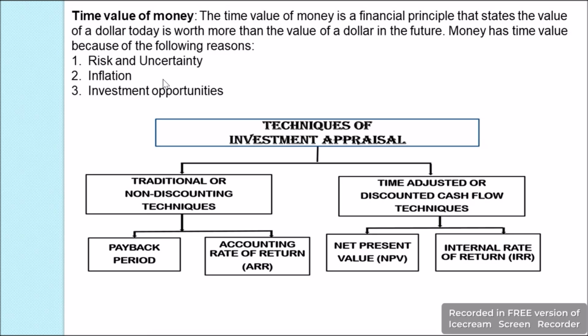Furthermore, business can profitably invest the money today and earn a higher value of returns in future. For example, if a firm can invest $100 and get a return of 10% per annum, so after a year they can get $110 for the same $100 which they have invested today. So based on this, we can say that a dollar today is worth more than the dollar in future.